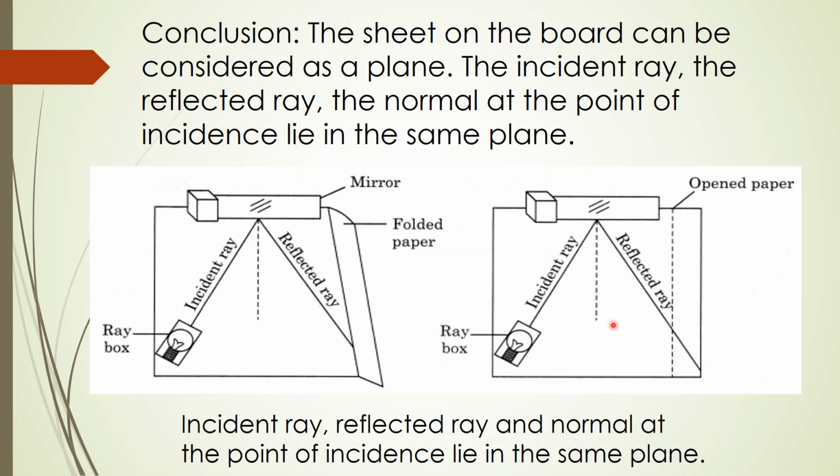But when the paper is folded, this is the incident ray, this middle one is the normal, and this one is the reflected ray. But the reflected ray is not shown over here, so it does not appear when the paper is folded. So in this we conclude that the incident ray, reflected ray, and the normal at the point of incidence lie in the same plane.